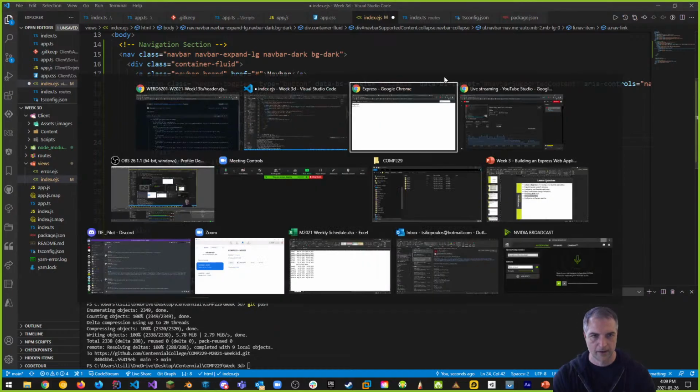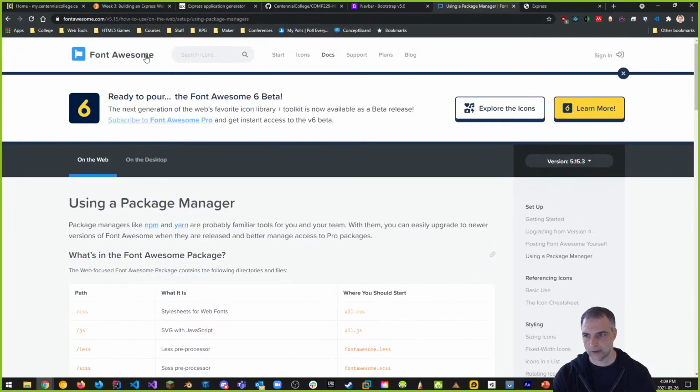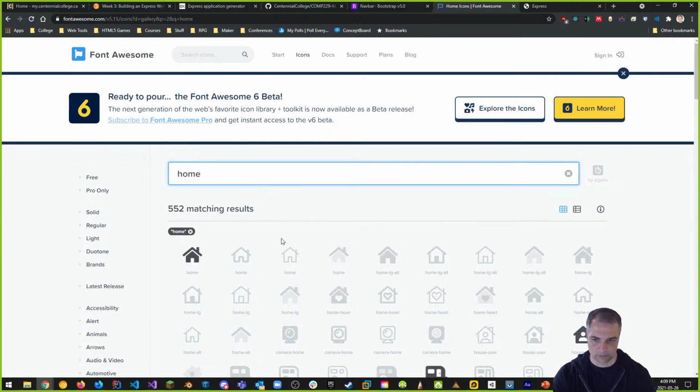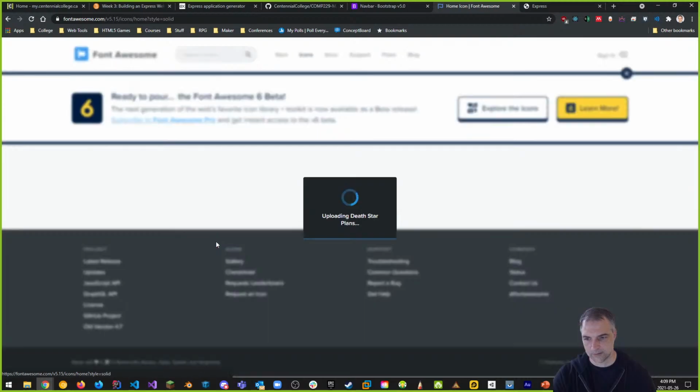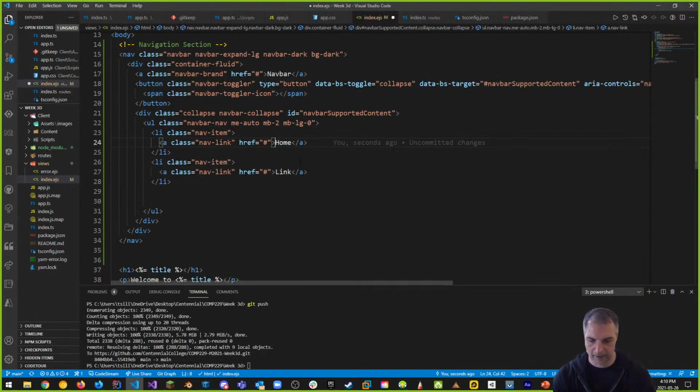So going back up to here, we can go to Font Awesome. And I can look at icons, and I can search for home, which is what I showed you in the video. And if I click on this little home icon, it gives us the code right here. This is the code, right? So I grab that code. If I click on it, it copies it, go back to our code and pop it in.